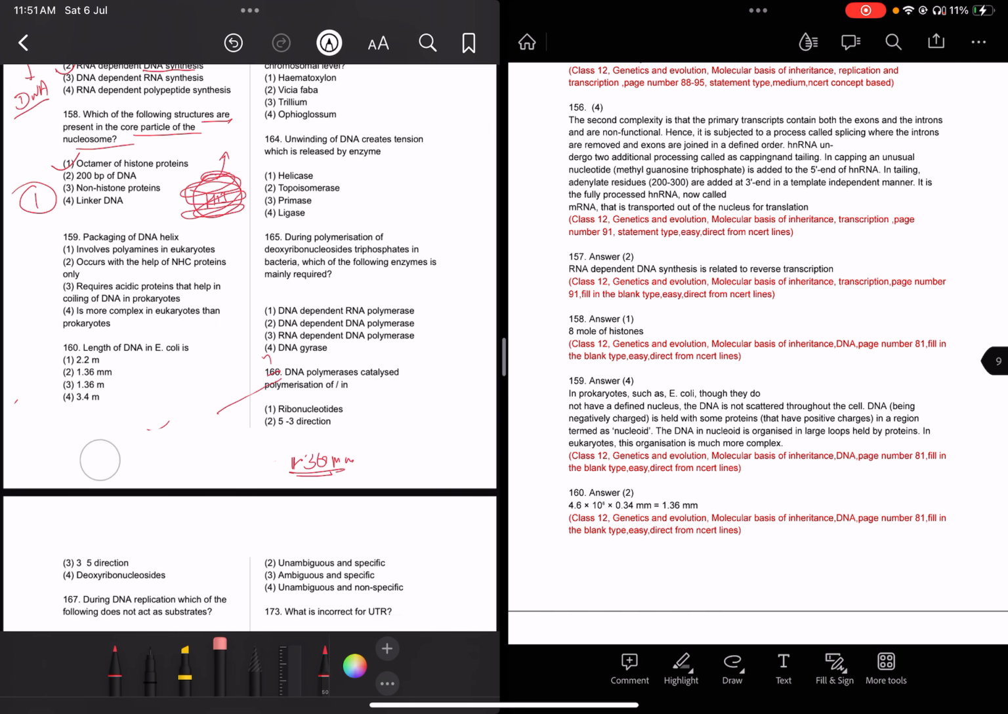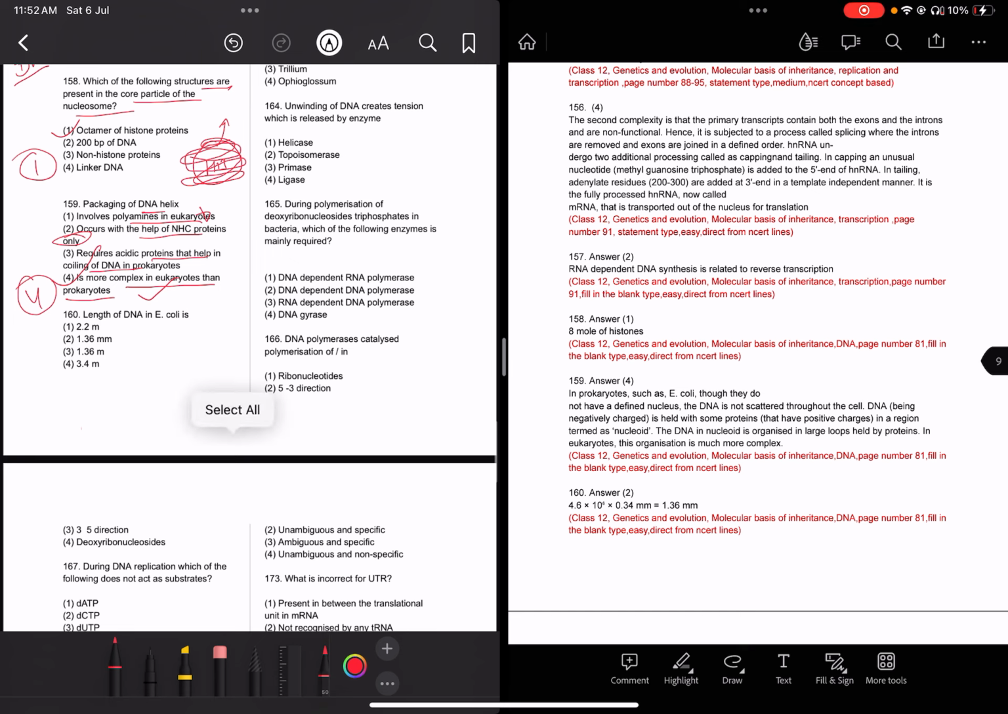Now read question 159 carefully. Packaging of the DNA helix is more complex in eukaryotes or prokaryotes? It is more complex in eukaryotes than prokaryotes, directly from the answer. Polyamines are involved in prokaryotes. In eukaryotes it occurs with the help of histone protein and non-histone protein, so not only non-histone protein but also histone protein. Acidic protein helps in the coiling of DNA in prokaryotes. The proteins packaging DNA are of basic nature. So the answer is 4 here.